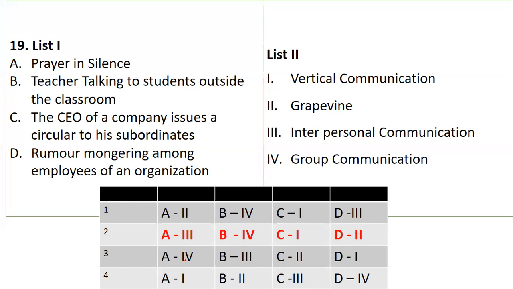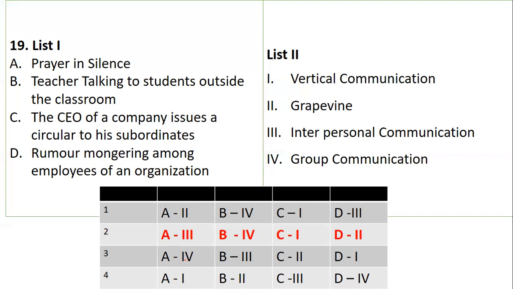Prayer in silence. Now some students may have a doubt about how prayer in silence comes under interpersonal. We are closing our eyes and folding our hands, and we are talking, not in words in the mind, but to God. So it is between you and God. It is not necessary that you speak with words, but two parties are having an internal conversation going on.